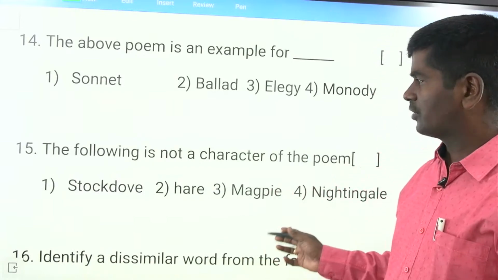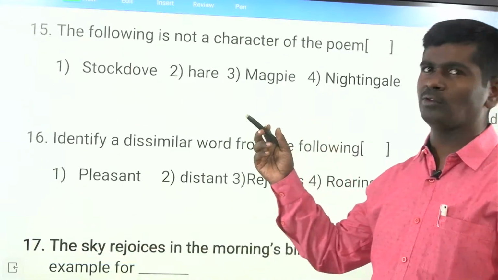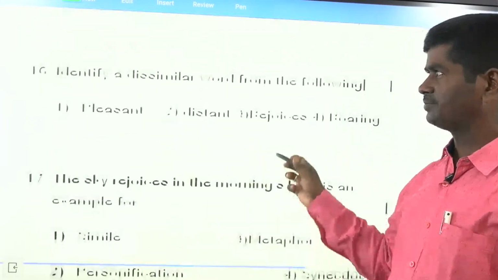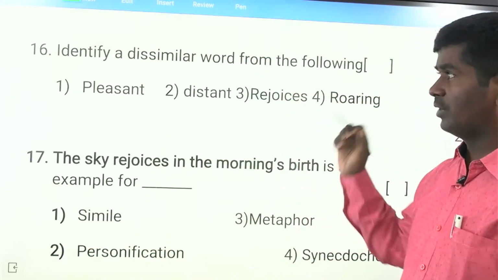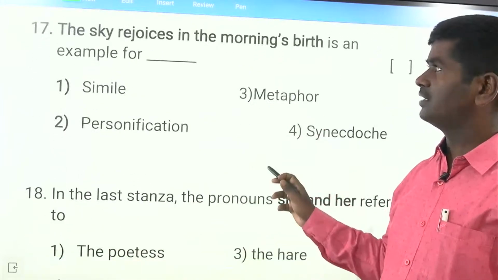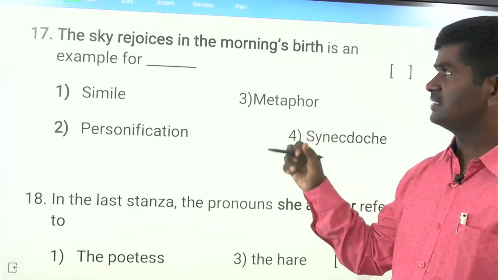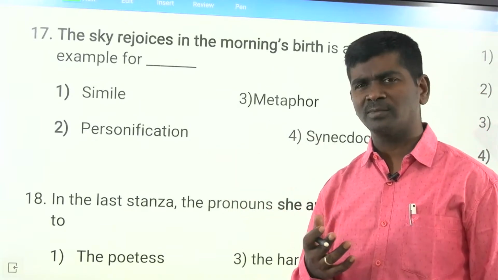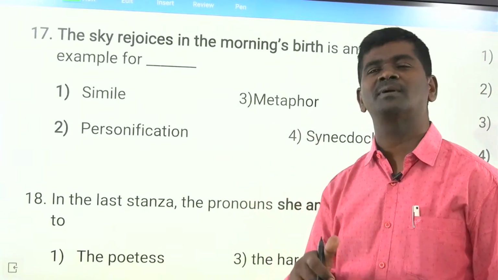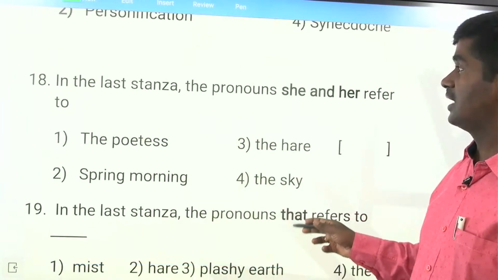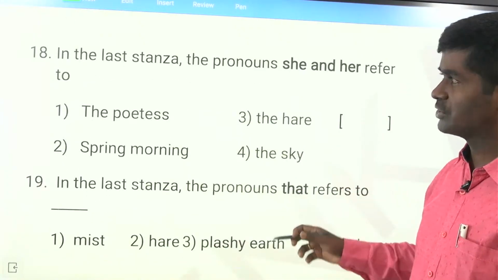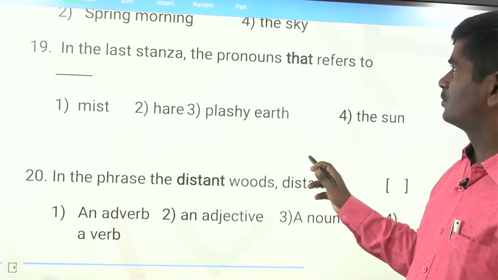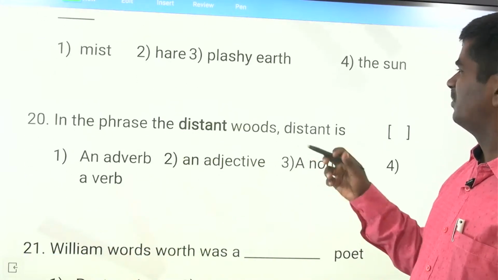Okay, the following is not a character of the poem. They ask like this too. Stockdove is there, hair is there, magpie is there, nightingale is not there. So answer 4. And the sky rejoices in the morning's birth is an example for personification. Normally humans rejoice, but here saying the sky rejoices is personification. In the last stanza, the pronouns she and her refer to the hair and the mist.